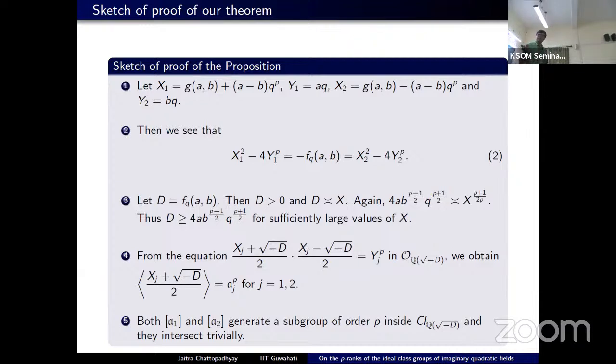And we showed that these two classes intersect trivially. Therefore, they give a subgroup isomorphic to Z mod pZ direct sum Z mod pZ. That proves that the proposition holds for Z mod pZ direct sum Z mod pZ.